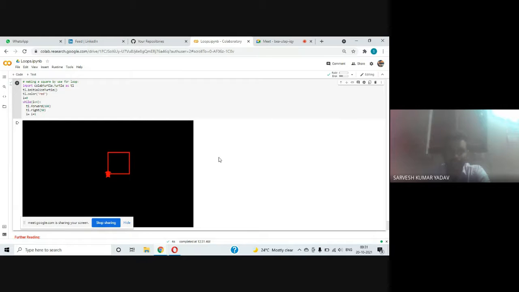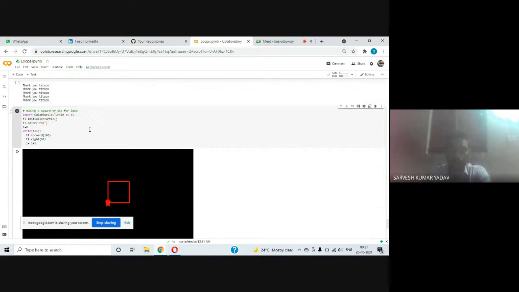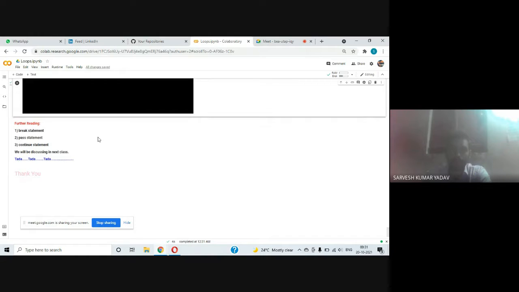Wow, we got our square with the use of this turtle drawing tool. I hope you got a clear-cut idea about this while loop, when to use a while loop, when to use a for loop, and how it is going to ease our task. Okay, in the next session, we are going to discuss the break statement, pass statement, and continue statement. Up to then, bye bye.